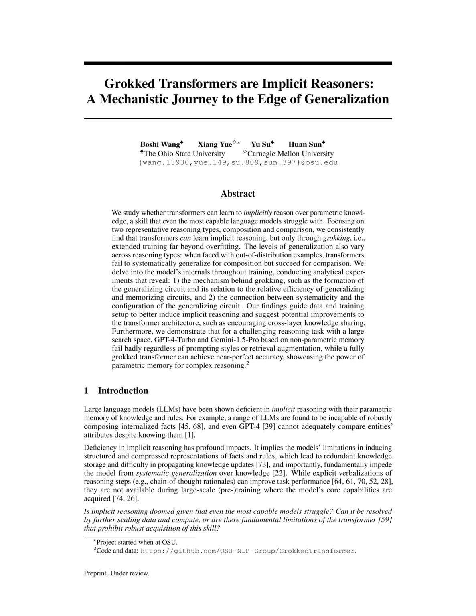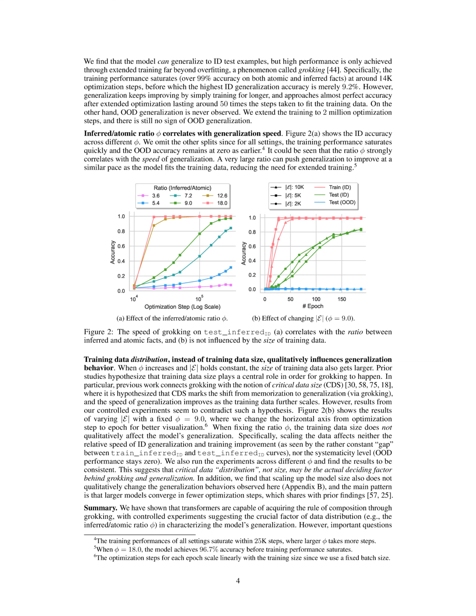The study showed that the speed of generalization is influenced by the ratio between inferred and atomic facts in training data, rather than the absolute size of the data. The findings demonstrated that transformers can acquire the rule of composition through grokking, with controlled experiments highlighting the crucial role of data distribution, specifically the inferred atomic ratio, in characterizing the model's generalization.